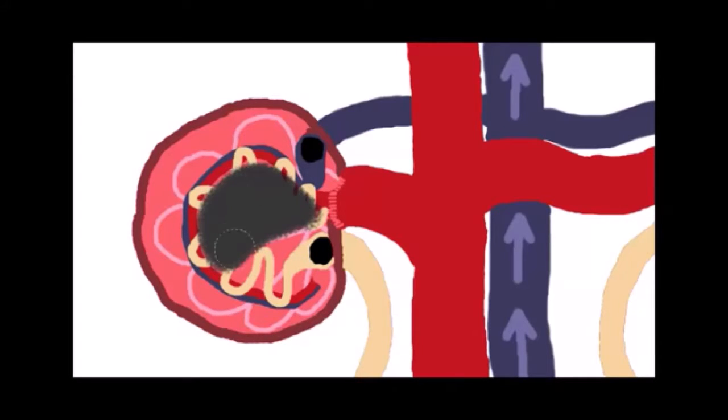70% of this filter doesn't work anymore. It's gone. And so the filter, where the body's trying to get rid of waste products, is only this little part here, just this little 30% that's left. So here we get our electrolytes flowing through, we get our water molecules flowing through, and we get our waste products flowing through. But the rest of the 70%, since it's not working, the waste product continues to flow in the body, the electrolytes keep flowing in the body, and some of the water keeps flowing in the body.